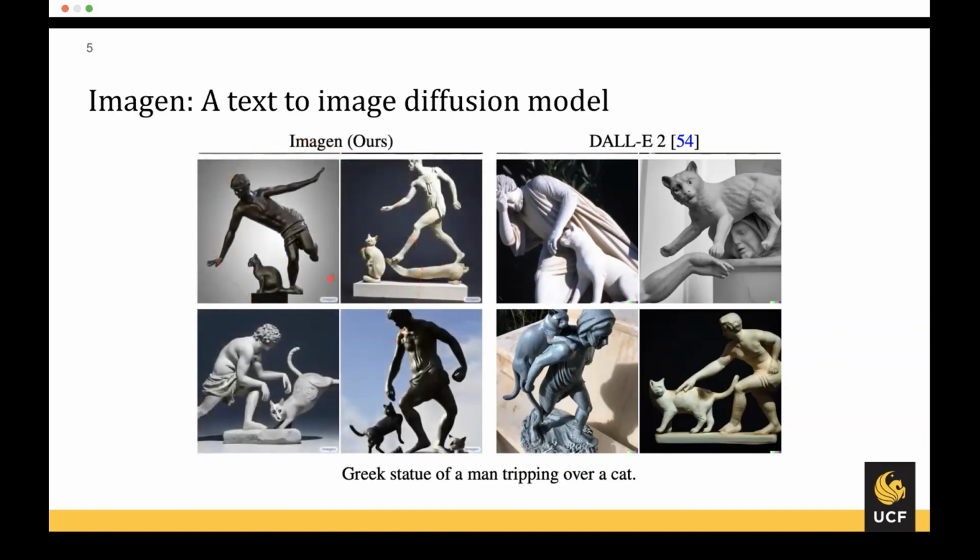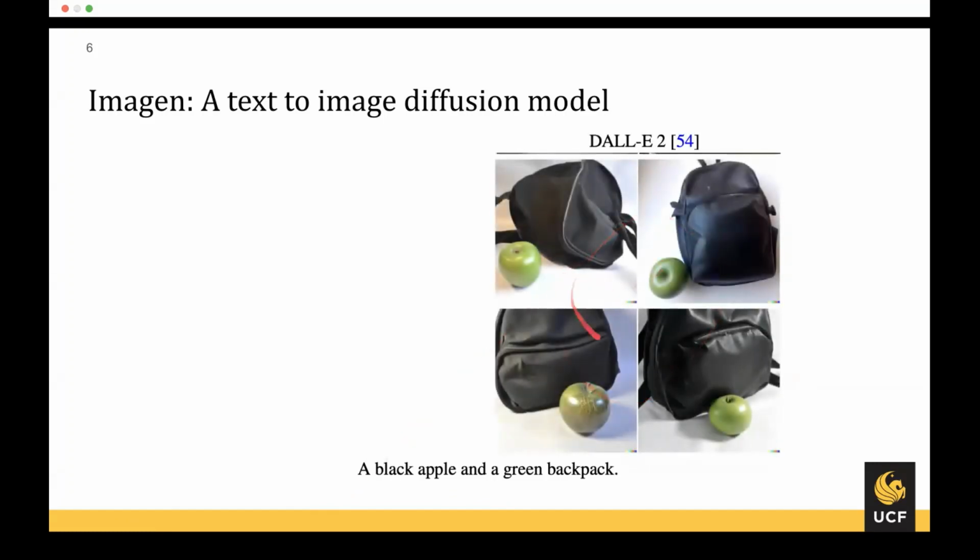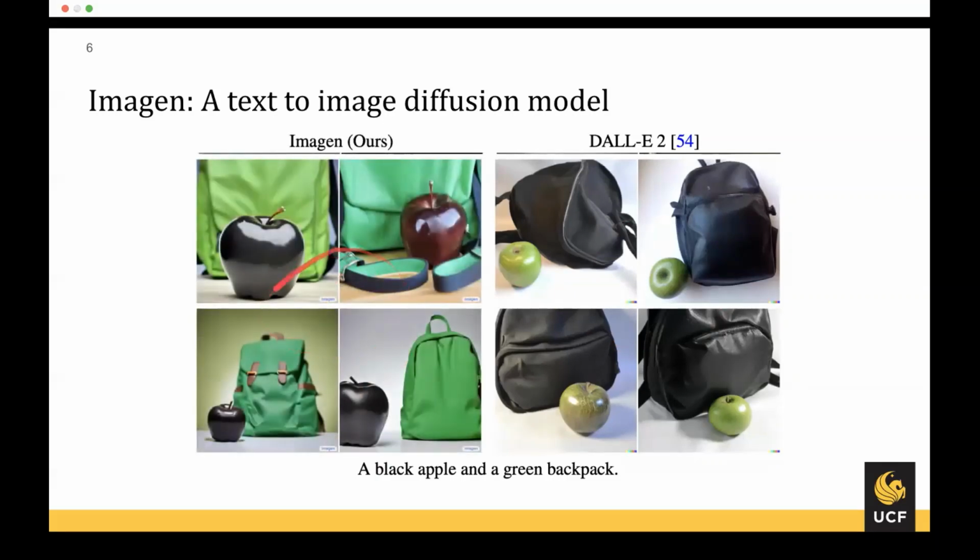But with Imagen, we're able to generate images where the man is actually tripping over the cat. Another example is color to object matching. If you ask the model to generate an image of a black apple and a green backpack, DALL-E 2 is not able to match the color to the object, and Imagen is able to do that perfectly.